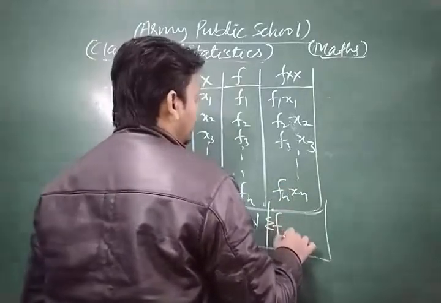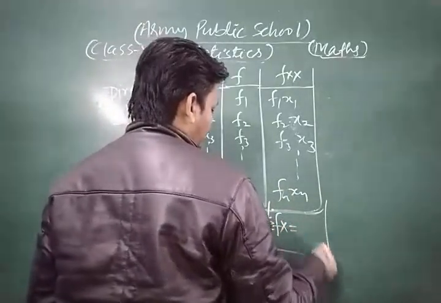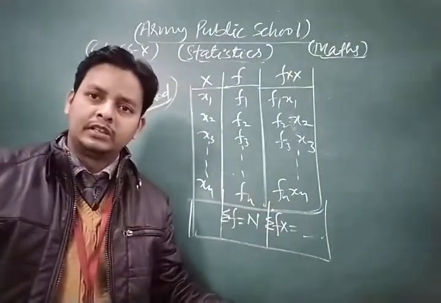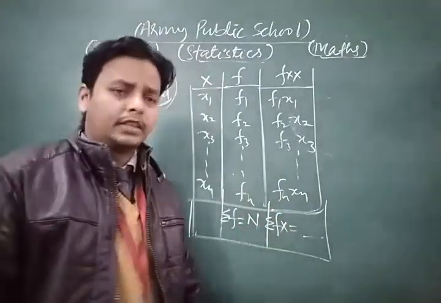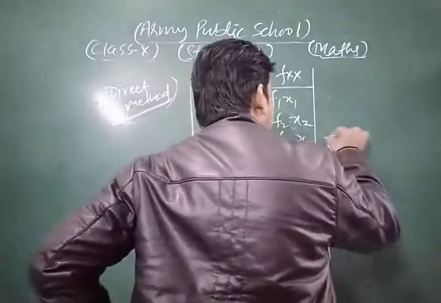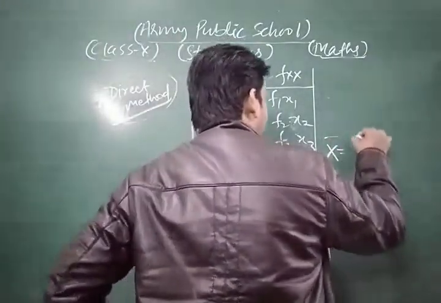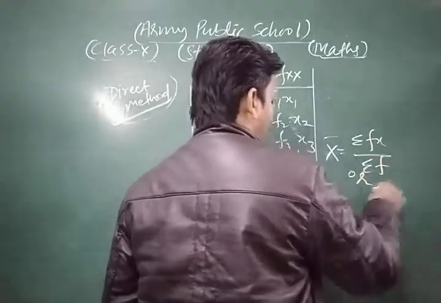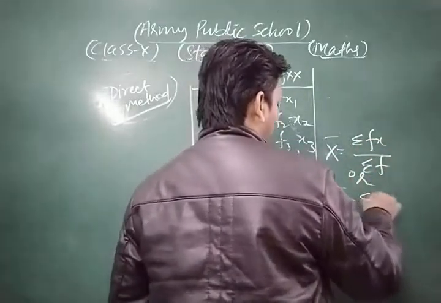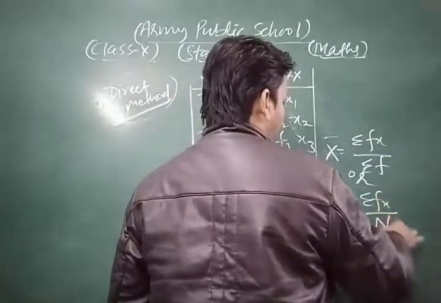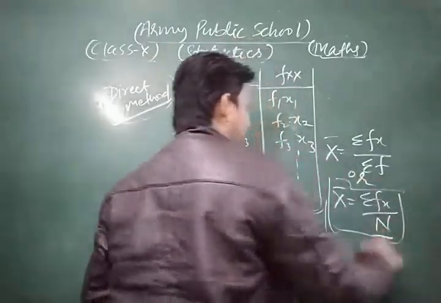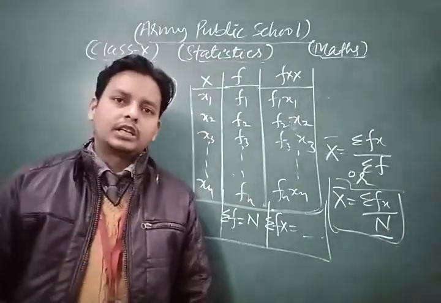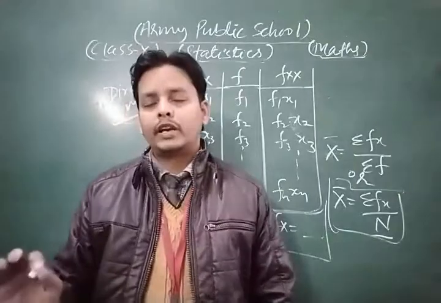That is sigma fx, the sum. Now the formula for mean is x bar equal to sigma fx upon sigma f, or x bar equal to sigma fx upon N. Here capital N is the sum of frequencies.